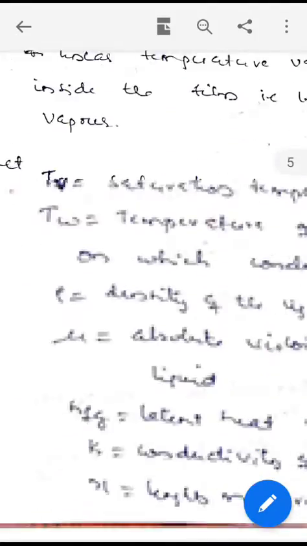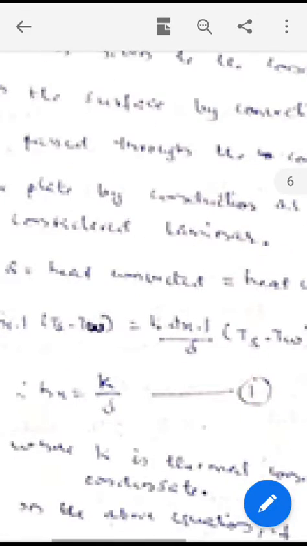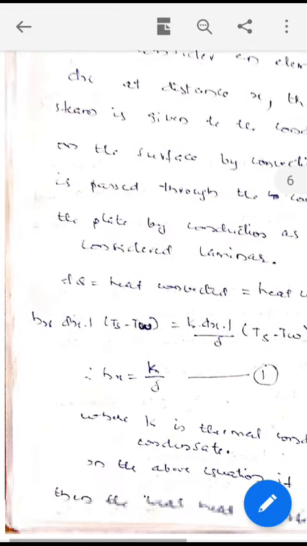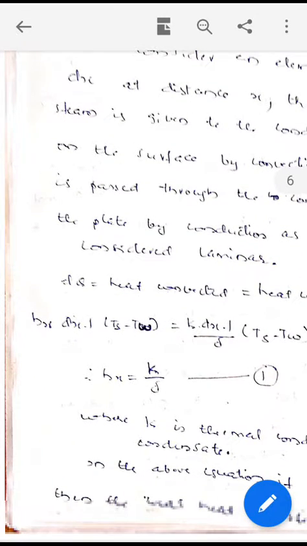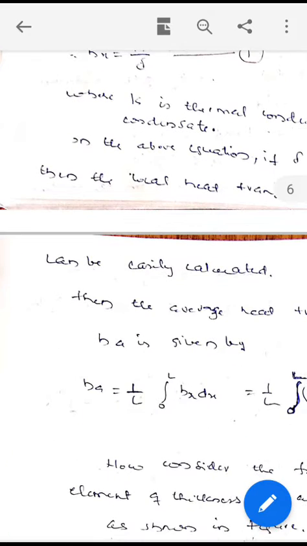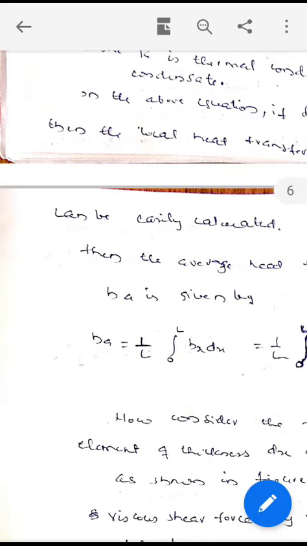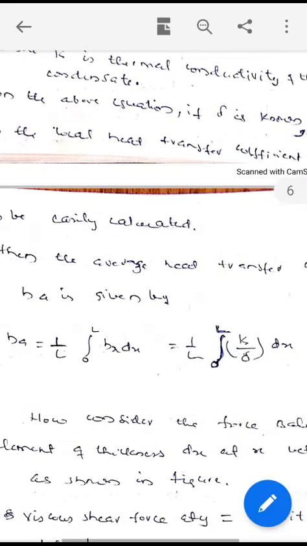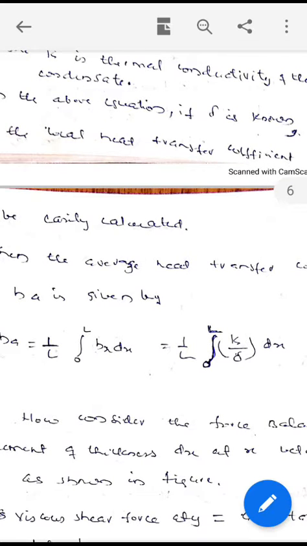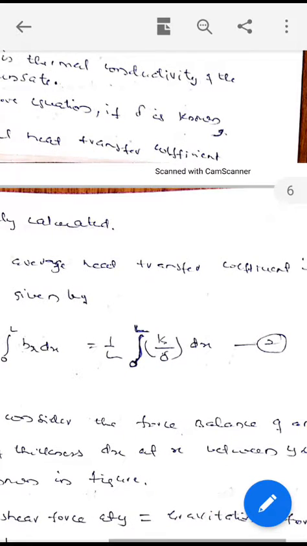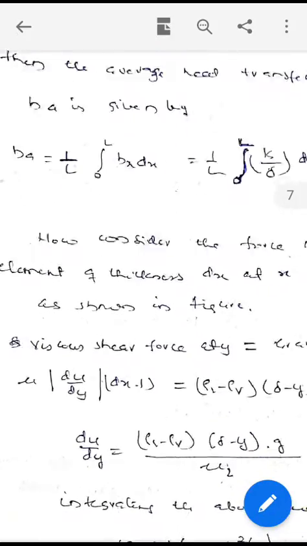Equating these two we get hx equal to k by delta, equation 1, where k is the thermal conductivity of the condensate. Now this is the local heat transfer coefficient given by equation 1. The average heat transfer coefficient is given by 1 by L, integration from 0 to L of hx dx. So 1 by L, where hx is k by delta, dx, equation 2.